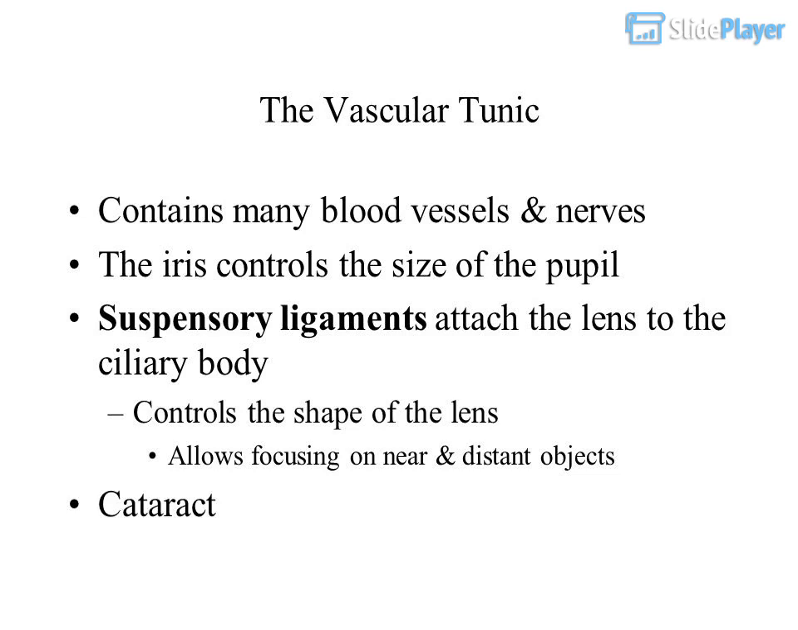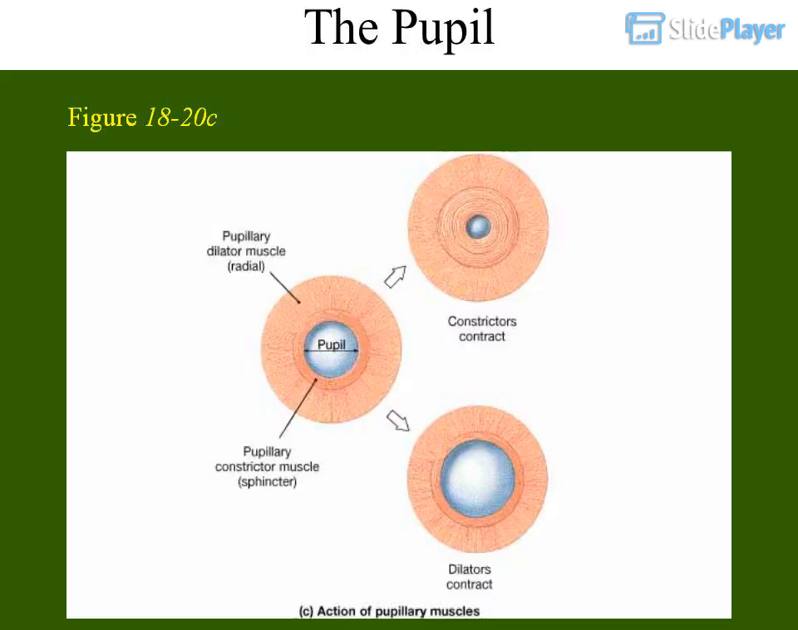The vascular tunic contains many blood vessels and nerves. The iris controls the size of the pupil. Suspensory ligaments attach the lens to the ciliary body. Controls the shape of the lens. Allows focusing on near and distant objects. Cataract. The pupil.